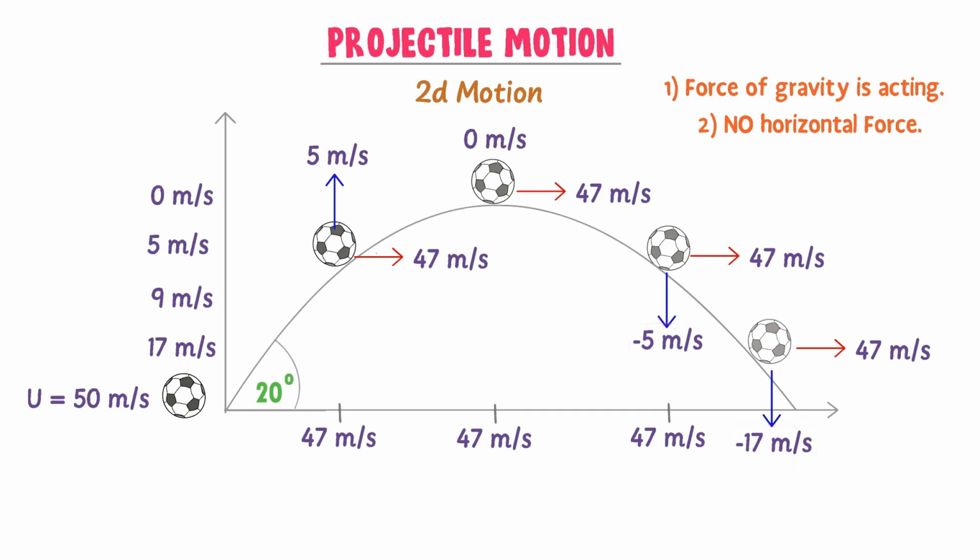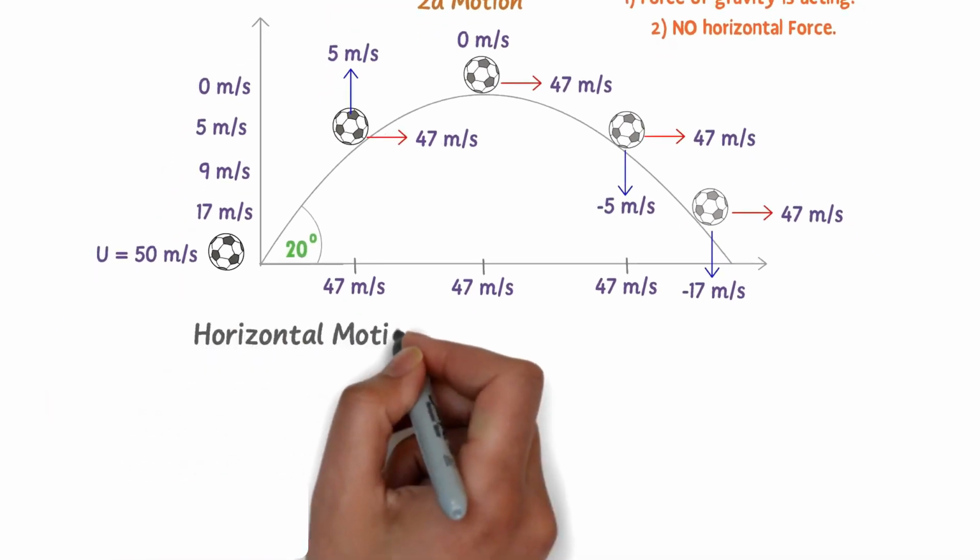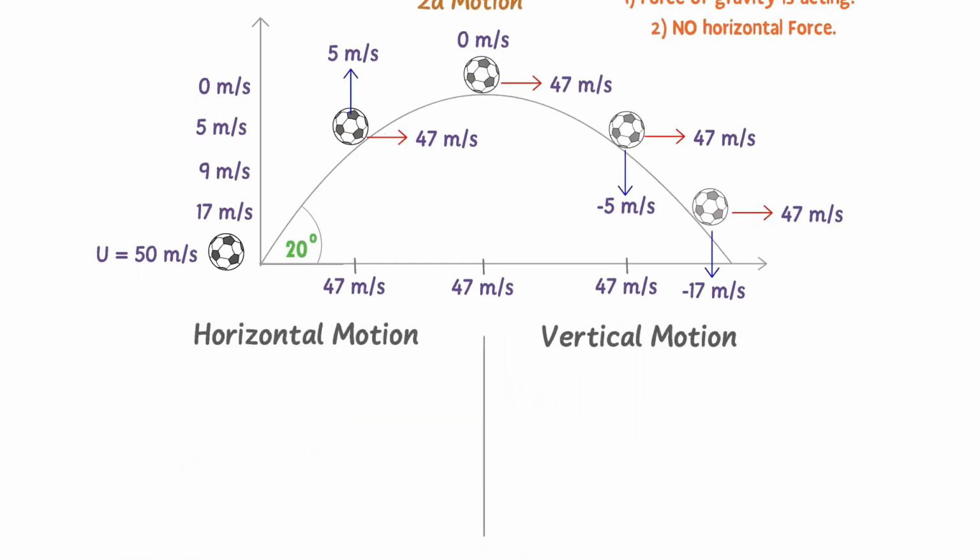Thus, we can analyze that as the ball moves upward, its velocity decreases with the passage of time in vertical direction, but its velocity in horizontal direction remains constant. At maximum height, the y component of the velocity is 0 but not the x component. Secondly, when the ball falls down, its vertical motion increases with the passage of time, but its horizontal motion again remains constant.